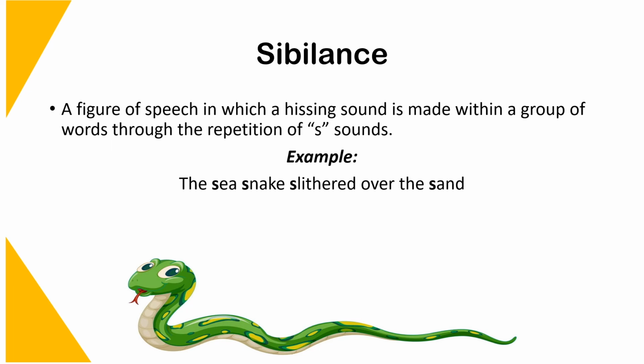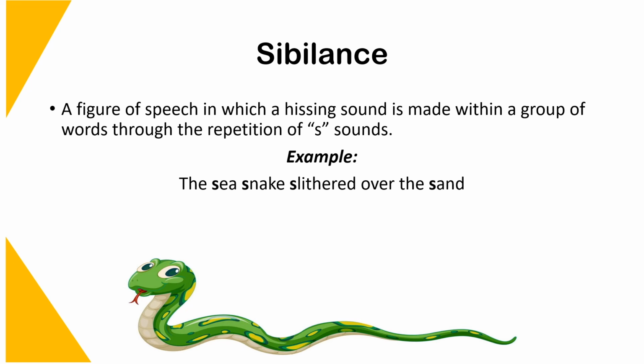And then we look at sibilance. Sibilance is a figure of speech in which a hissing sound is made within a group of words through the repetition of S sounds. For example, "the sea snake slithered over the sand." From the example, it is evident that it can be considered as alliteration because of the repetition of the S. However, the repetition of an S sound is called sibilance.